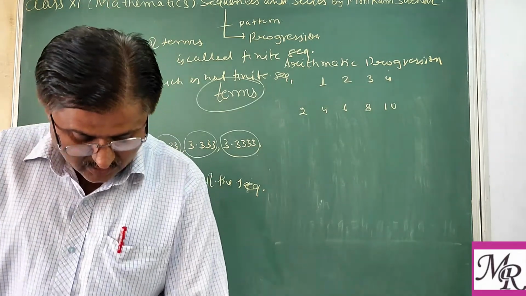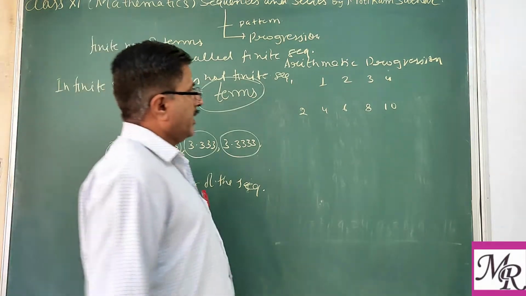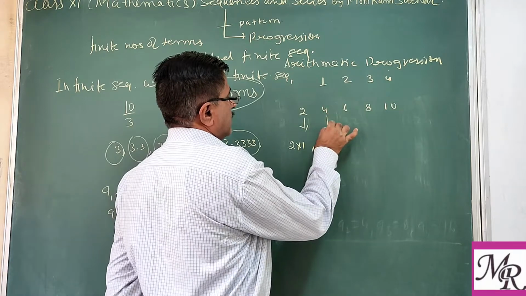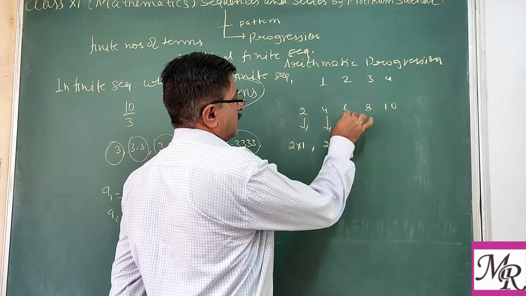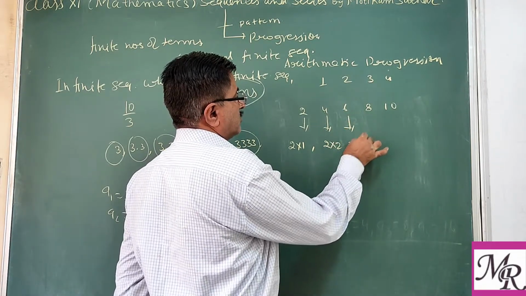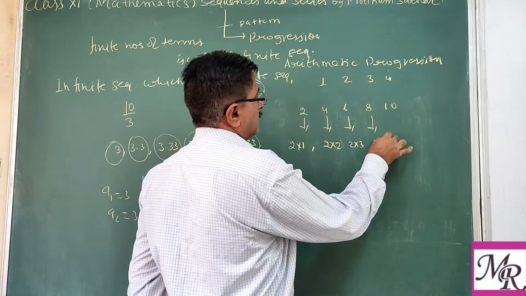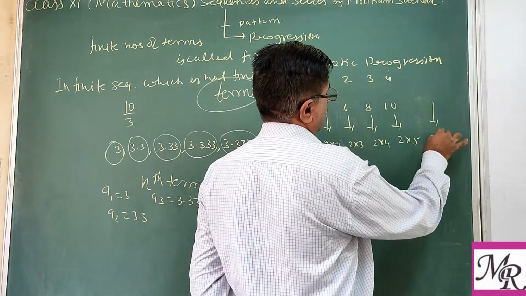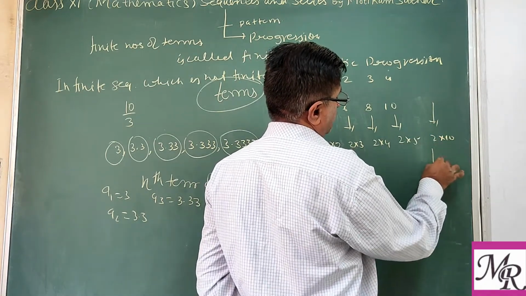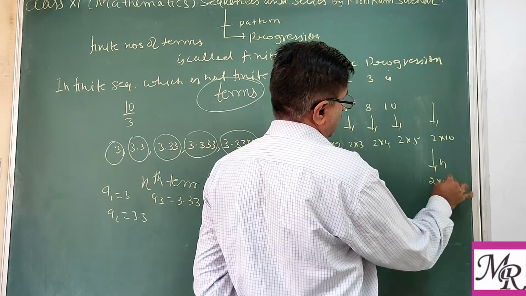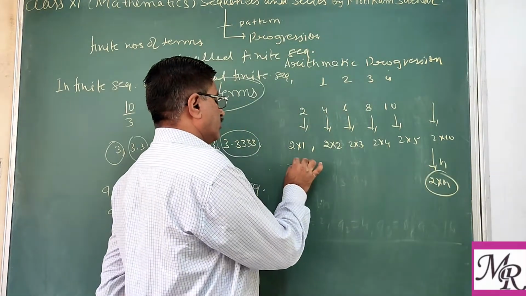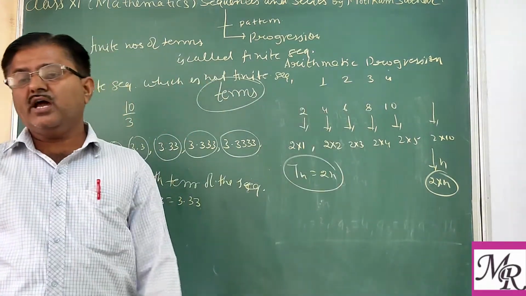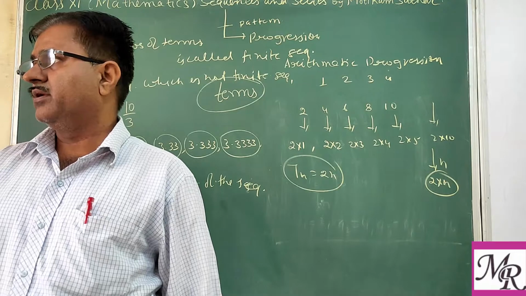The first can be written as 2 into 1, second as 2 into 2, third as 2 into 3, and so on up to the 10th, 2 into 10, 100th, or nth. So we have a formula or rule tn equal to 2n.